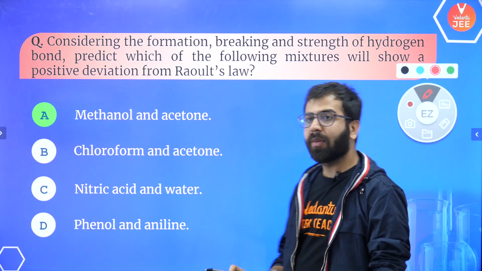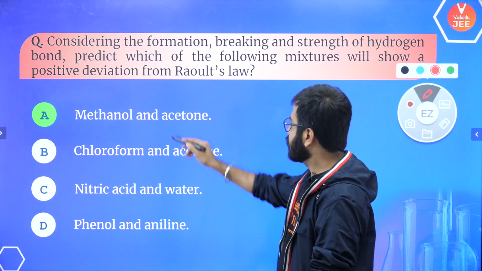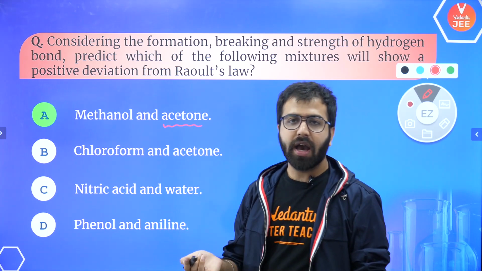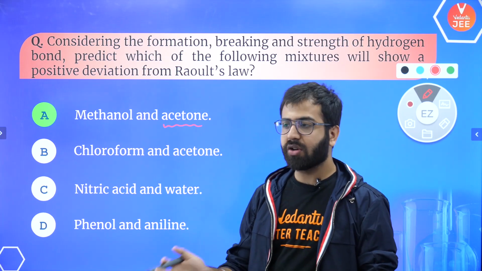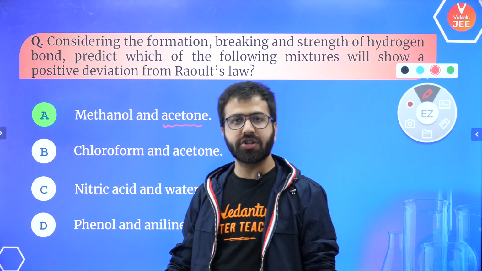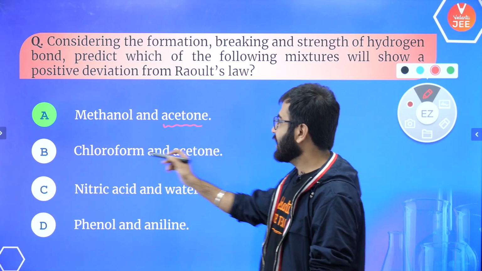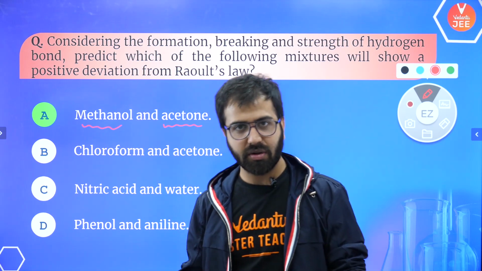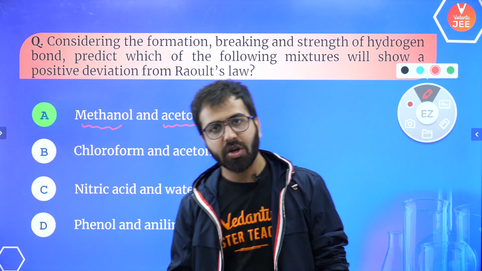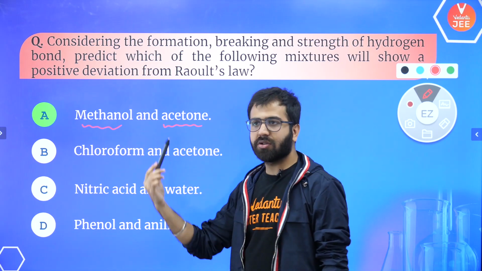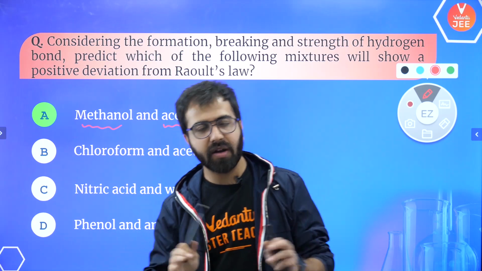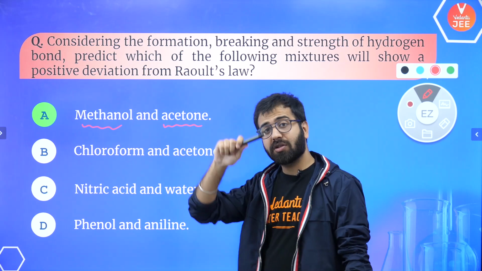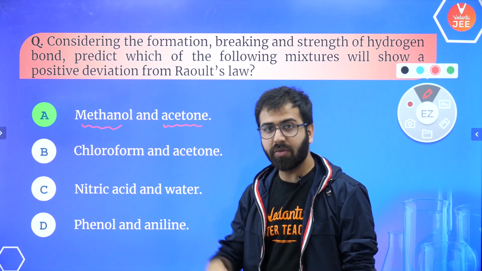Let's only talk about acetone interactions. So we all know acetone is a 3-carbon chain, right? And acetone molecules are going to have a good amount of van der Waals forces between each other. No doubt in that. As we introduce methanol, it is not as big as acetone. It does not have that molecular mass. So if I add methanol into acetone, the van der Waals force of attraction is actually going to be less, right? In the case of acetone, van der Waals forces were much more prominent.